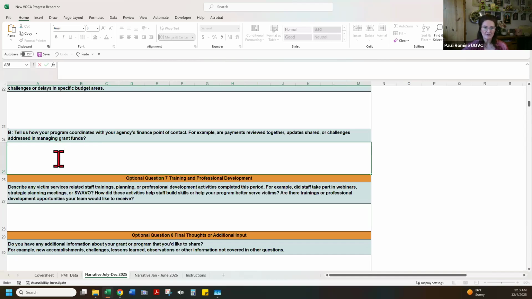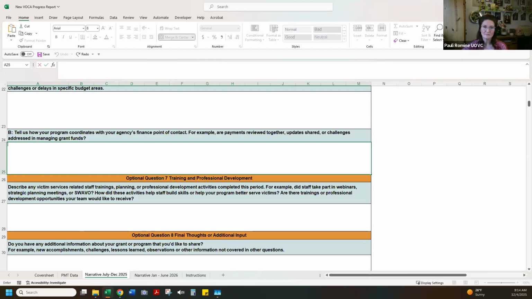Aim to include enough information to demonstrate outcomes, impact, and context without adding unnecessary filler or repeating information that's already been captured elsewhere. We recommend pulling the questions out right away and start jotting down things that you've been doing that you could write about to help answer these questions. The answers help UOVC understand the impact of VOCA funding on your agency, as well as the communities you serve.